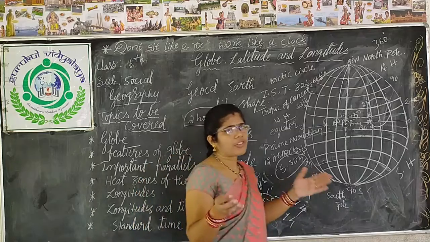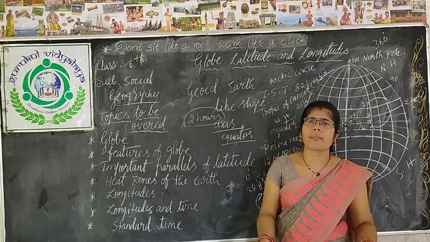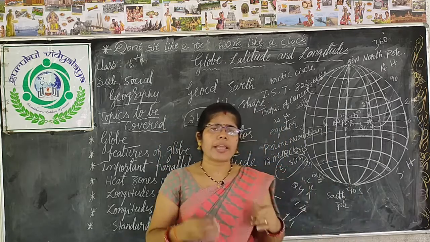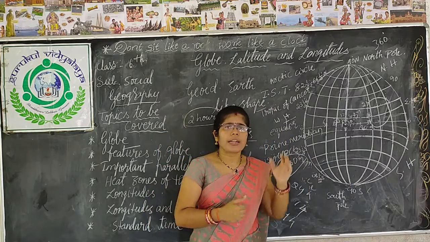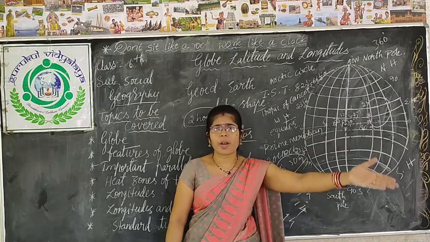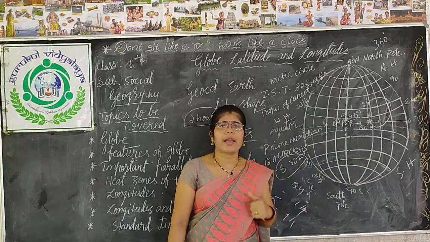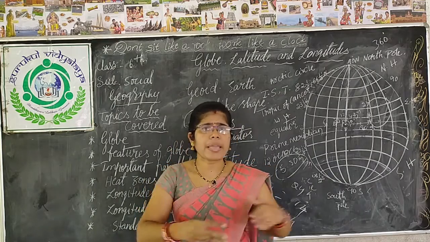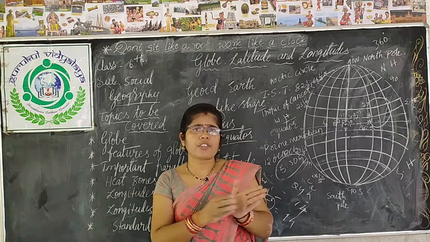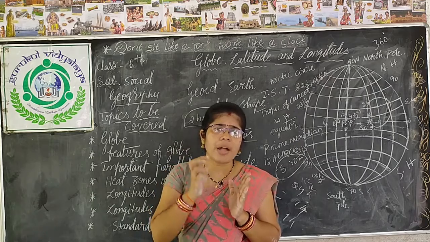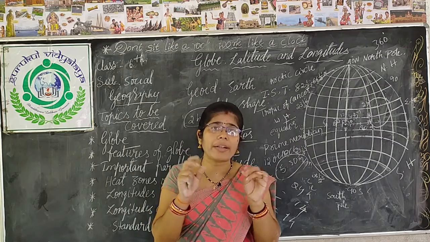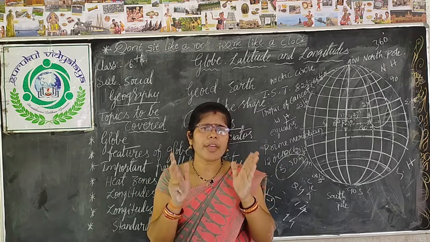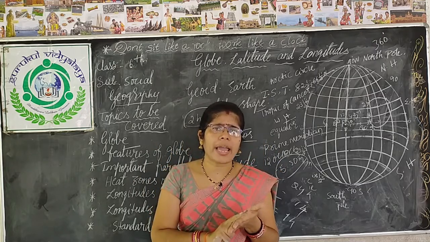Similarly, whenever you are watching any kind of live program, like a cricket match or any match, the timings will be different from that place to our India. Some countries like Russia are very big, so that country itself is divided into 11 time zones.